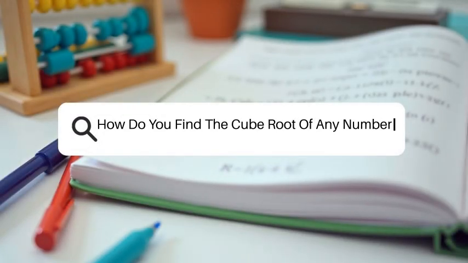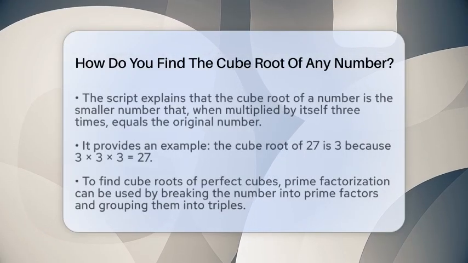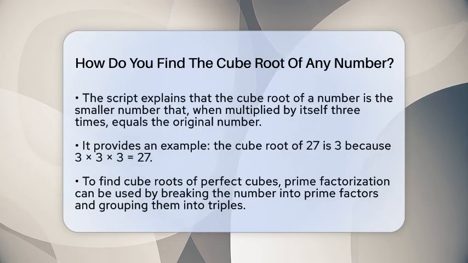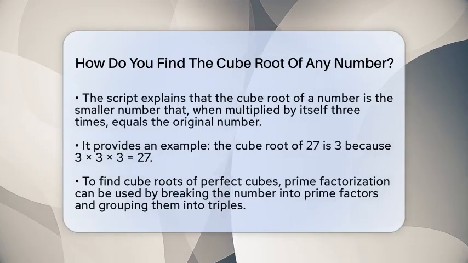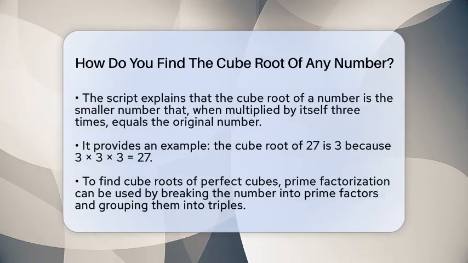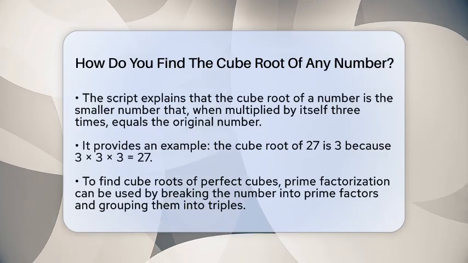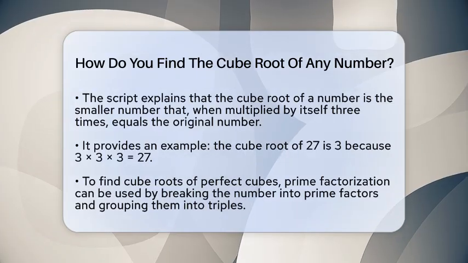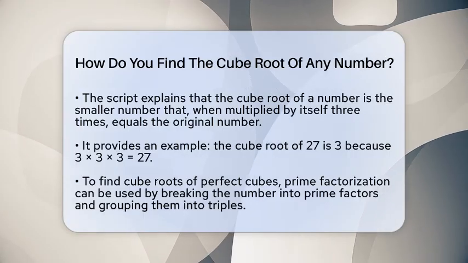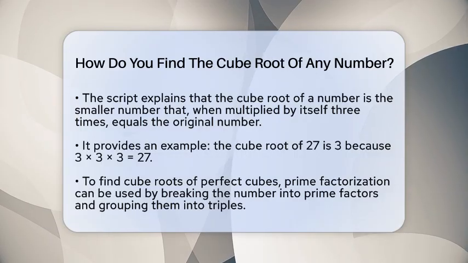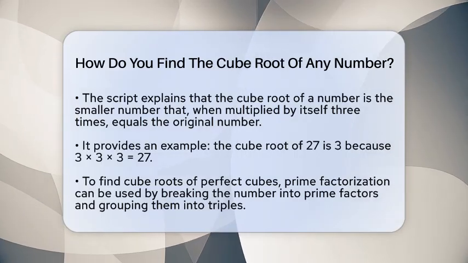How do you find the cube root of any number? Imagine you have a big number and want to find a smaller number that, when multiplied by itself 3 times, gives you that original number. That's what finding the cube root is all about. It's like asking, what number times itself 3 times equals this number? For example, if you think of 27, the cube root is 3 because 3 times 3 times 3 equals 27.